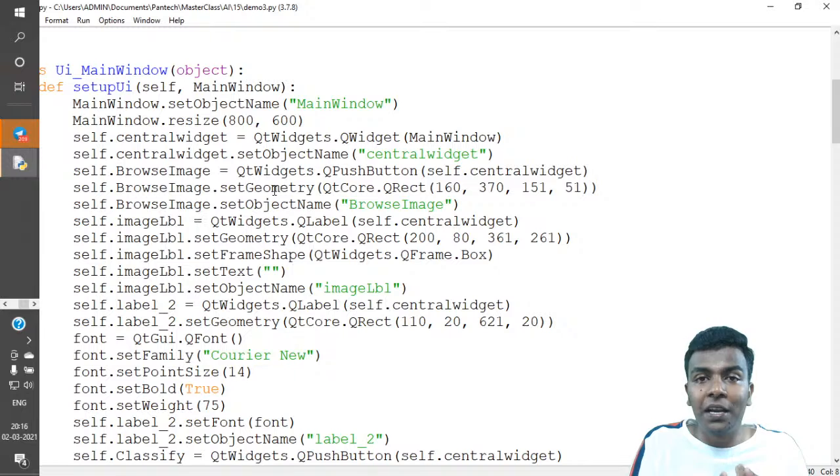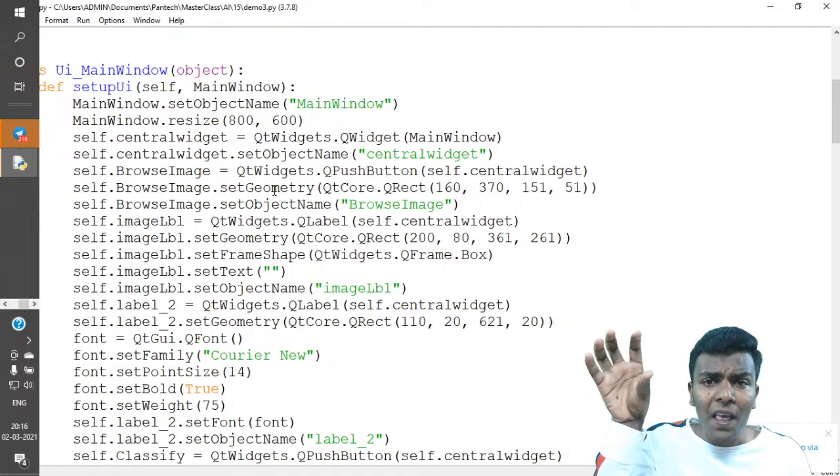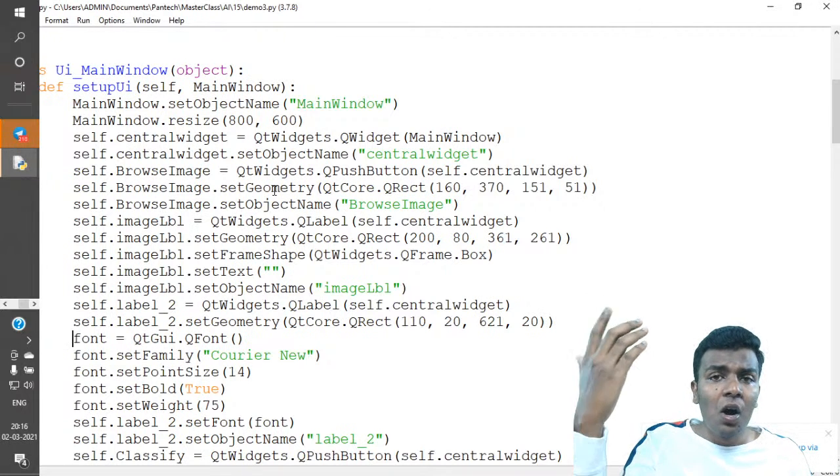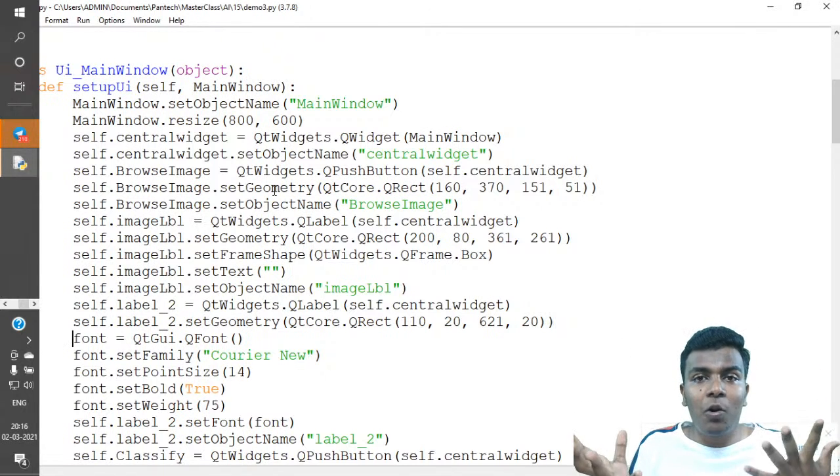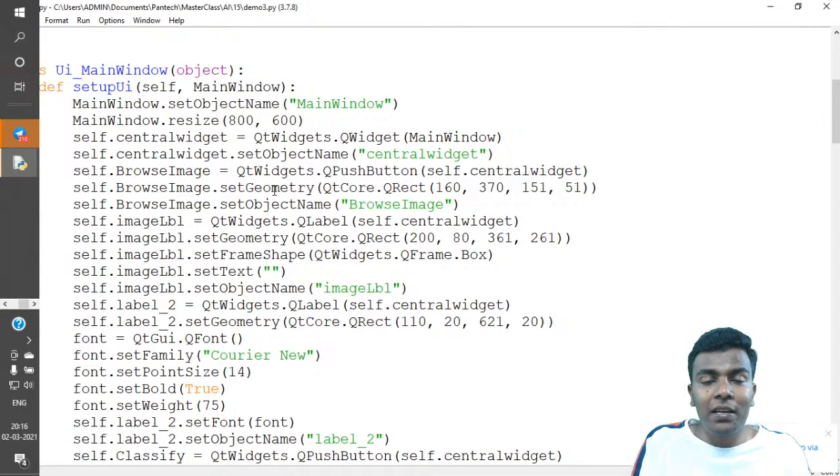Then the next push button is used for classify. Once you click classify, it is going to print out the result in the text boxes which are created. After that there is a training button. So it is one kind of complete application, and you can modify the data set and deploy the source code for other projects also.